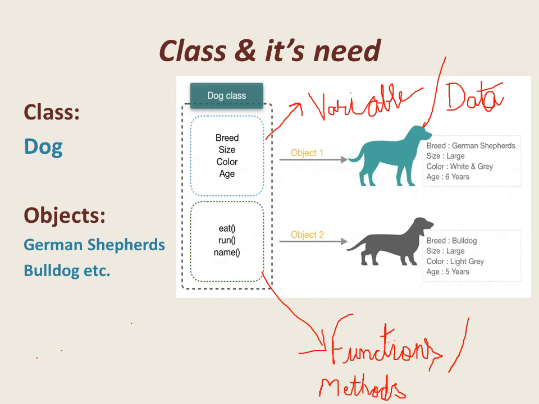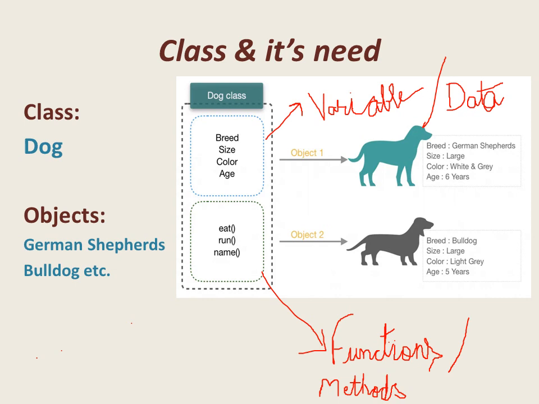Means they are German Shepherd and Bulldog, both are dogs, and they share the behavior of which class? Dog class. And here breed, size, color, age are represented as variables or data in the class, and eat, run, and name are the functions of this class.